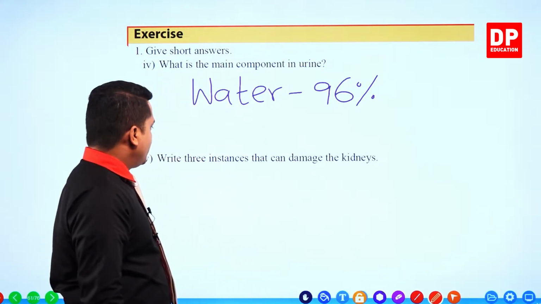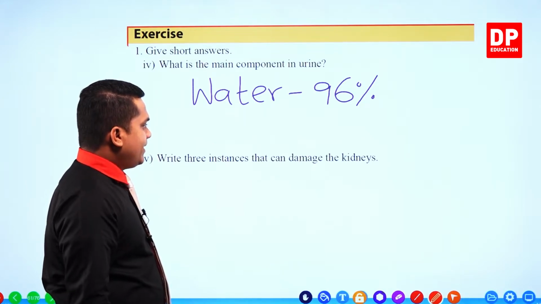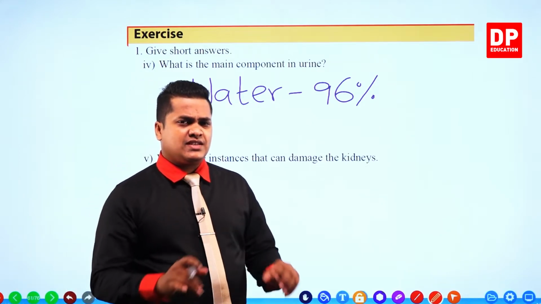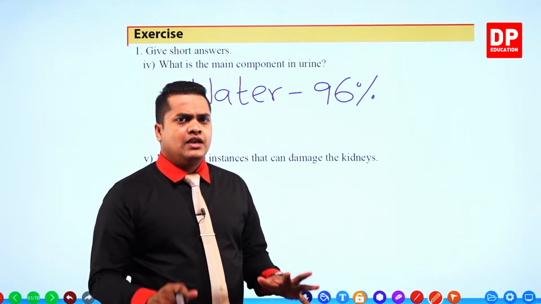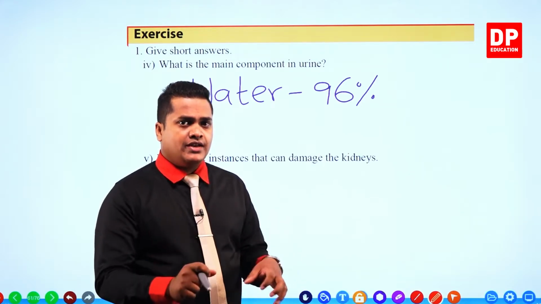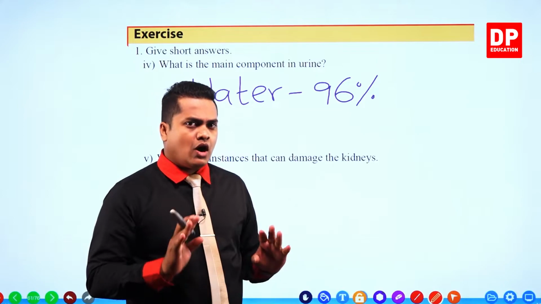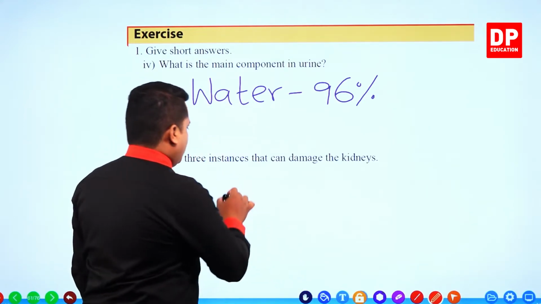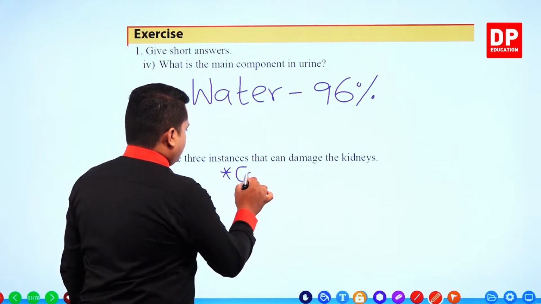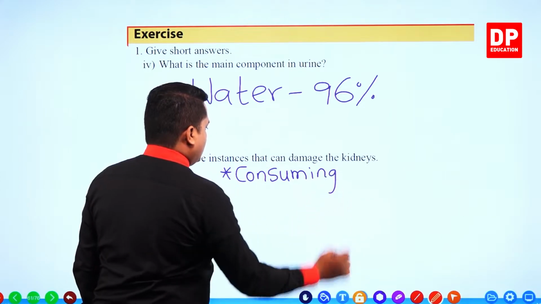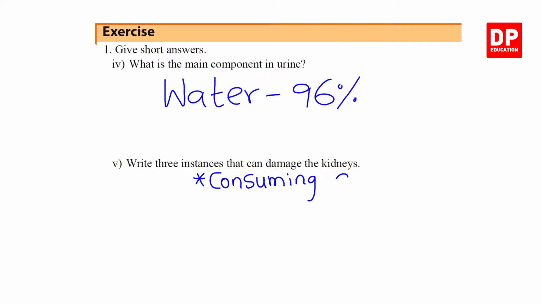Next one: write three instances that can damage the kidneys. We discussed several instances in which damage could happen to the kidneys. Out of those, we need to write down three. Number one, consuming high salty foods.